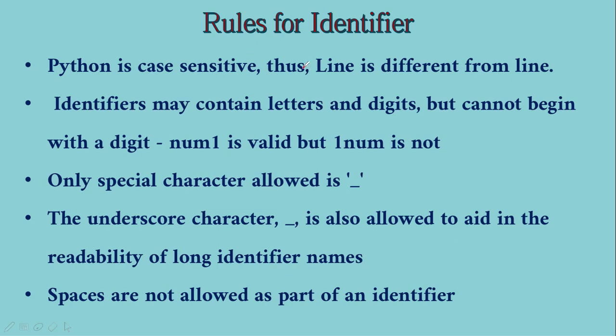Let us put the rules for identifiers in a nutshell. Python is case sensitive. What we mean by case sensitive is that this line is different from this line, because the first letter is capital here and small there, okay? Even if one letter is in a different case, uppercase or lowercase, it will be different. So these two are different. Identifiers may contain letters and digits but cannot begin with a digit, as we discussed. The only special character allowed is underscore, which is also allowed to aid the readability of longer identifier names.